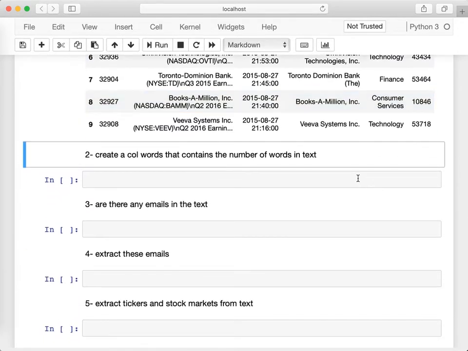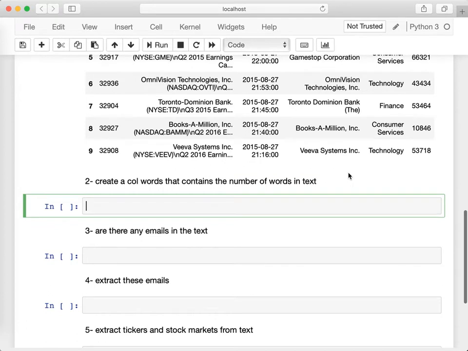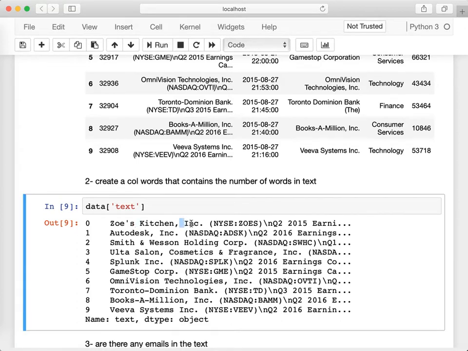The next question is asking me to count how many words are contained in each one of these texts. How do we get to the number of words in the text? Well, if you take a look at text here, it's a series and the values are strings. So one way to get to the words in the text is to basically count the white spaces in each one of these strings. We also need to count not only a space, any white space, including a new line and a tab character and any white space character.